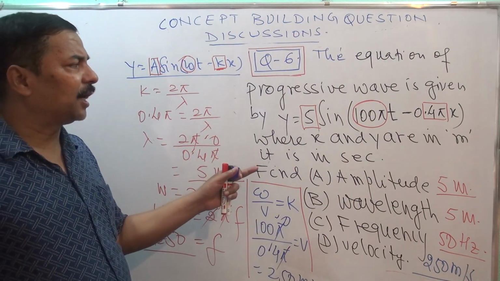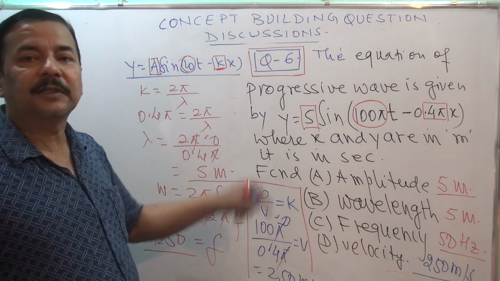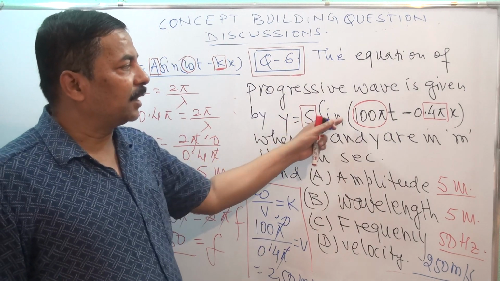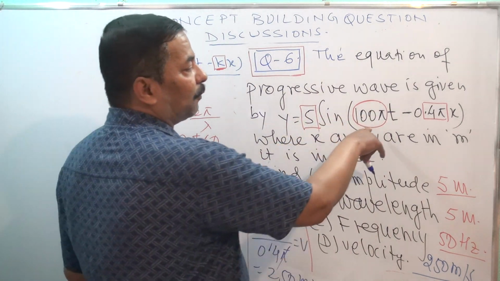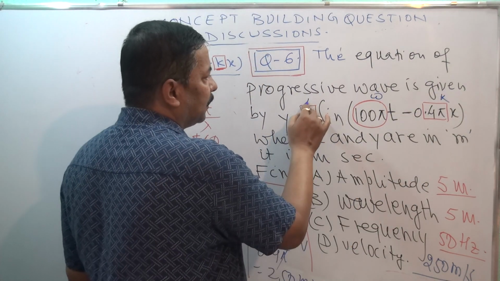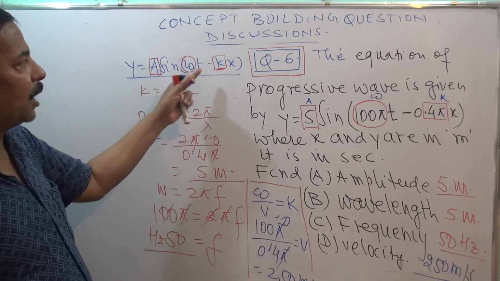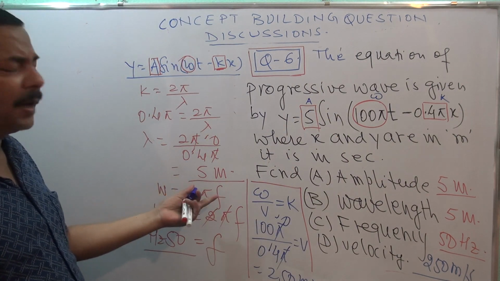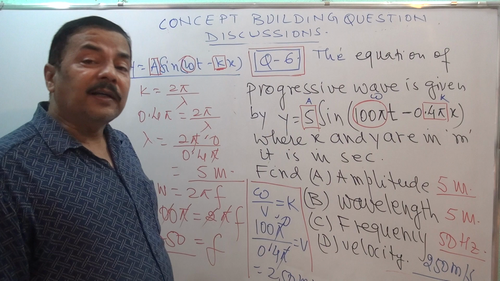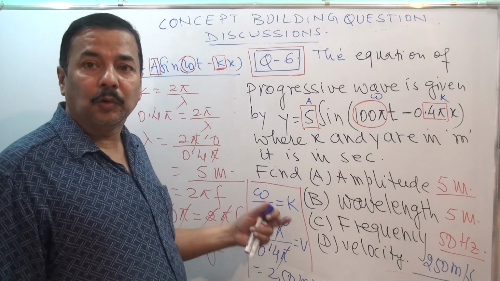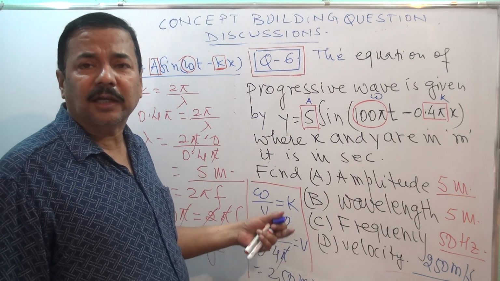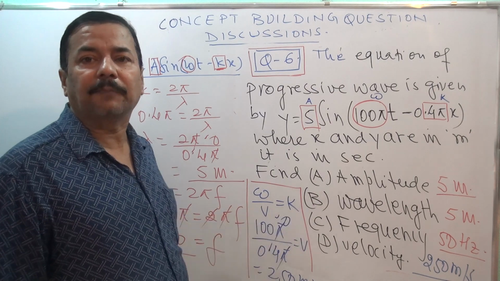This is a basic fundamental question which will clarify the concept that I have discussed in the theory. Equation of plane progressive harmonic wave: y is equal to a sine (omega t minus kx). This is representing omega, this is representing k, this is representing a. Just see it, and by simple calculation you can do any question. These questions will help you with what I have discussed in theory. First go through the theory portion and then solve this question. It will take the clarity of concept to a deeper level.